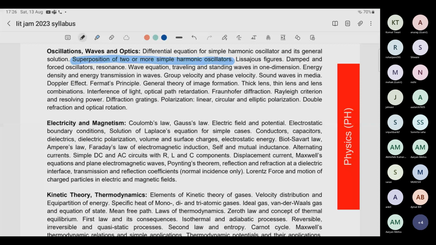And if you are completely looking forward to completing the syllabus in 1 month, then I would strongly recommend you take the self-study course. Short notes will be given to you and you should read that. If you have your own notes for interference, that's very fine, read those notes. And properly solve the previous year questions. And I would suggest for interference, polarization and diffraction, please solve IIT JAM questions also. Again, revise those previous year questions thoroughly for optics.